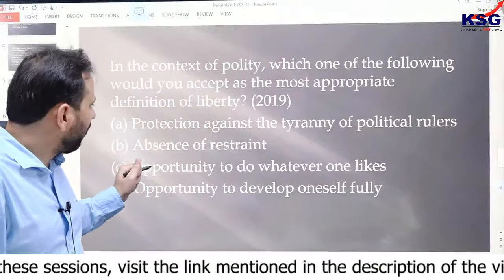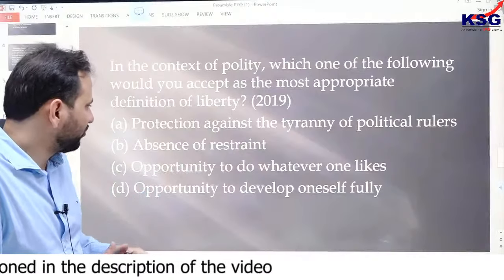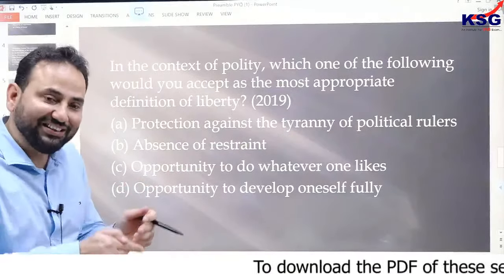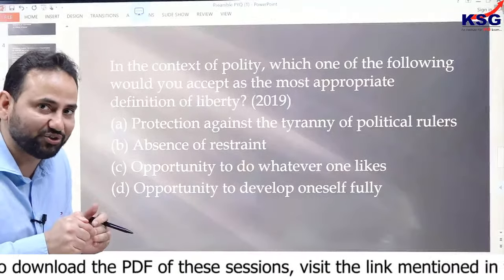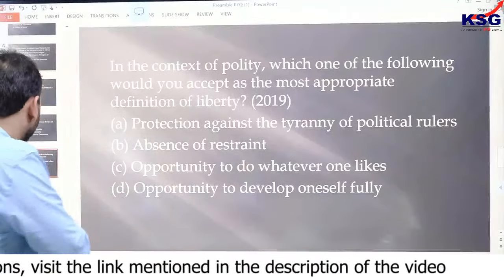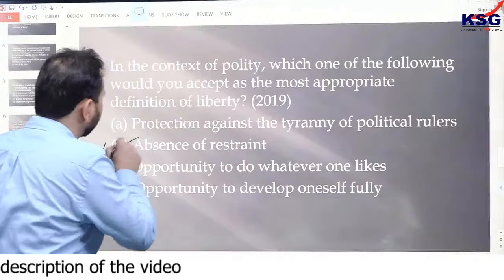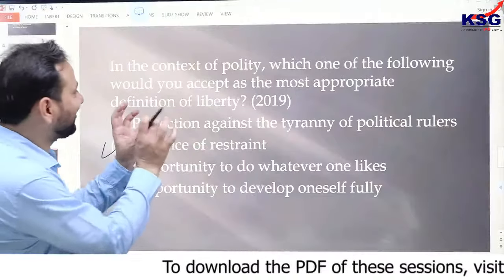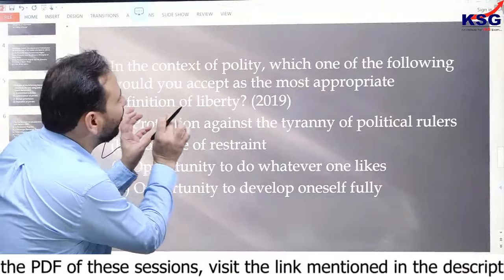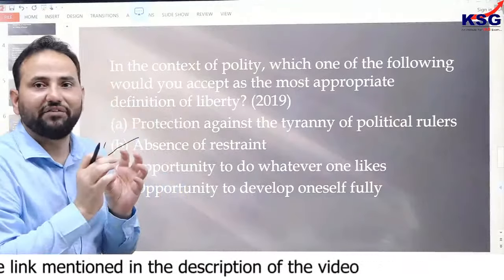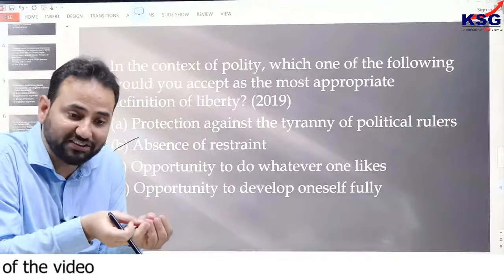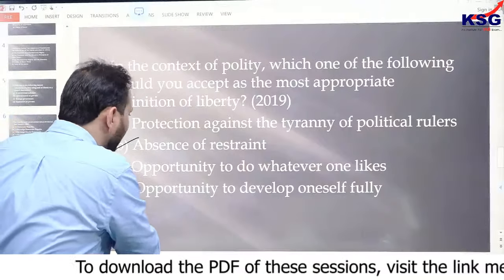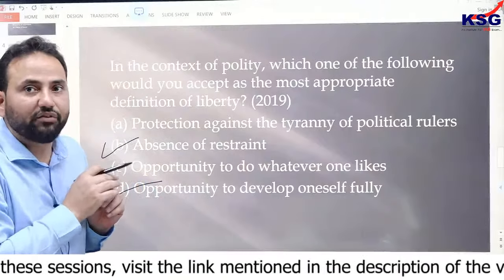Opportunity to do whatever one likes, this also looks good. Opportunity to develop oneself fully. Now, here comes the philosophy of the Constitution, or the philosophy of India. When you talk about the concept of liberty, it simply means the absence of restraint. But the question is, which one would you accept as the most appropriate definition of liberty? And here comes the concept of opportunity to develop oneself fully.